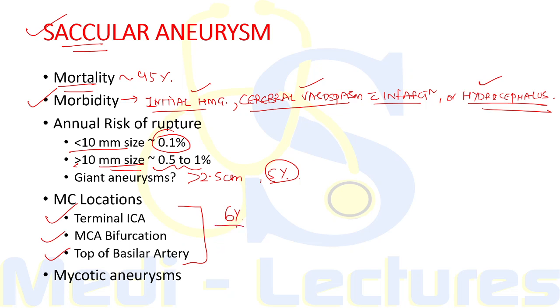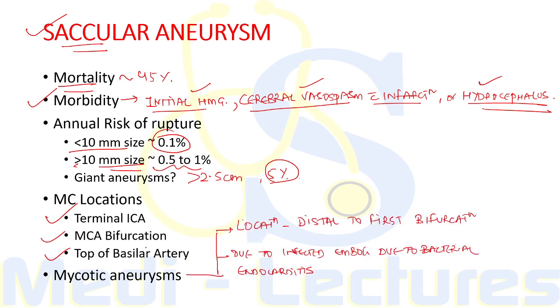Now, if the rupture is not present, then also the patient can be symptomatic because of the compression of the adjacent brain or cranial nerves by this aneurysm. Now, what are mycotic aneurysms? These mycotic aneurysms are due to infected emboli due to bacterial endocarditis.